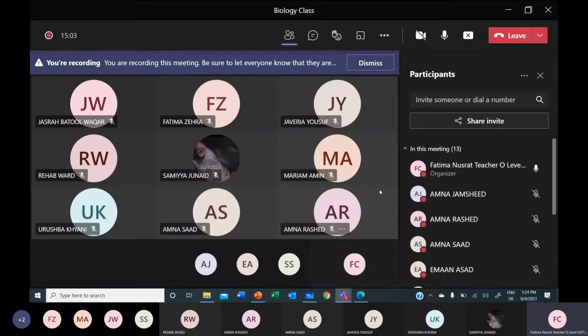For example, on chromosome number 1, at position 1 there is a gene for eye color. At position 2 there is a gene for hair color. At position 3 there is a gene for some enzyme. So the same sequence will be there on chromosome number 1 of the father also. That is why they come together and form a homologous pair.